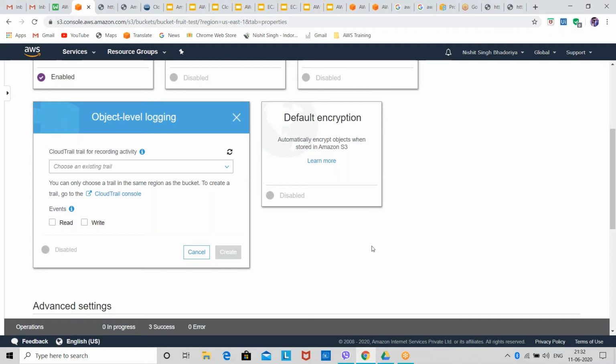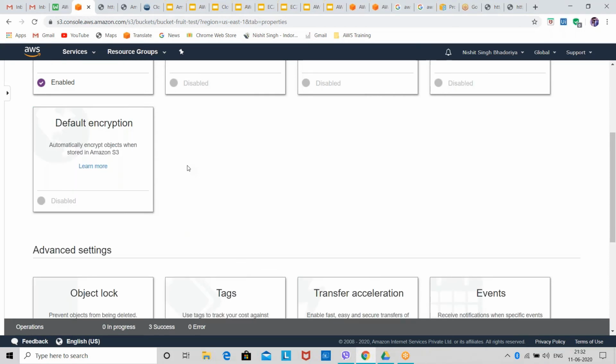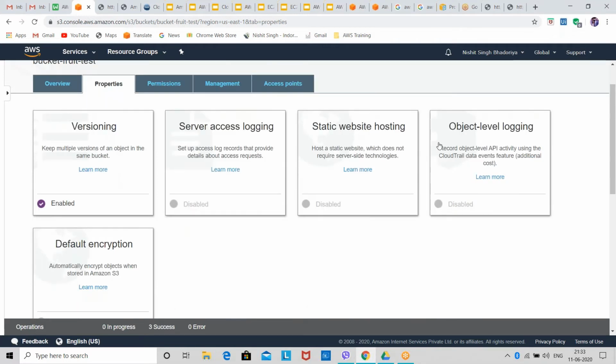It shows the CloudTrail console, because CloudWatch is for services and CloudTrail is for accounts. If someone from another account is reading, that's why we create CloudTrail. If you use the CloudTrail console to log those things, again it will be chargeable, right? Yeah, definitely.